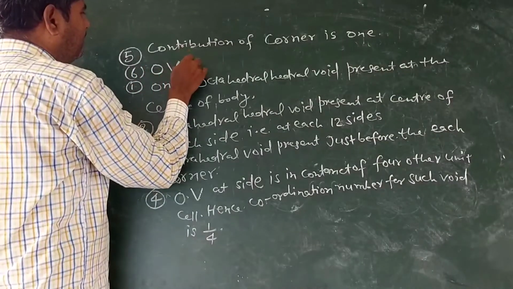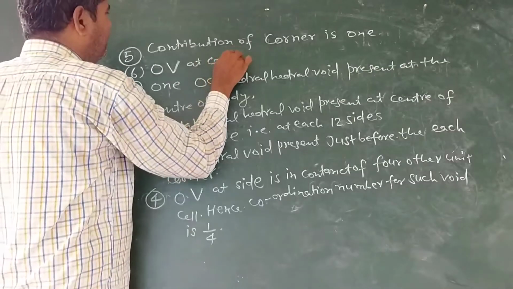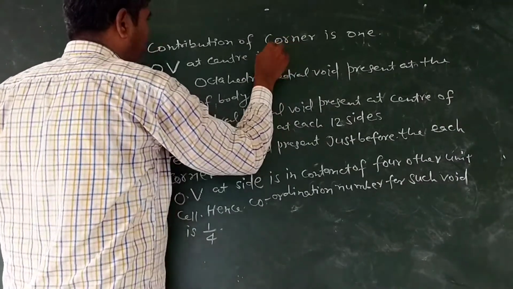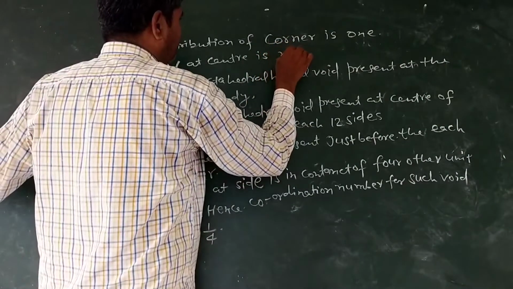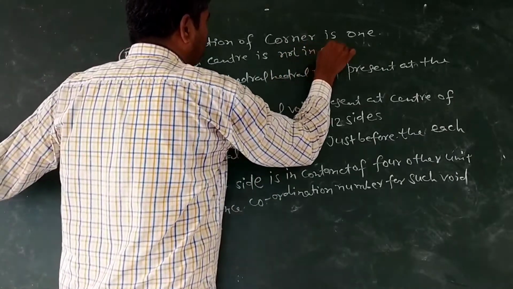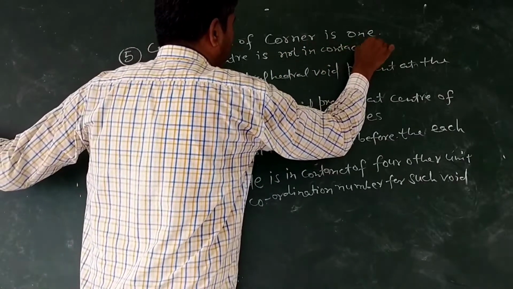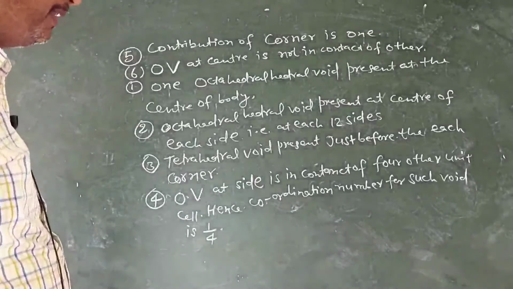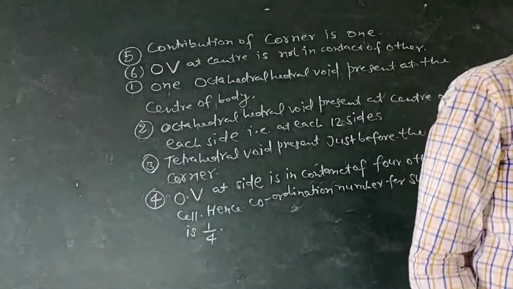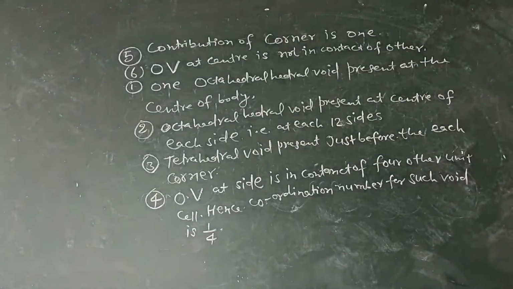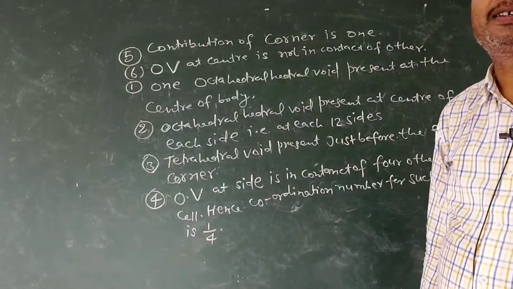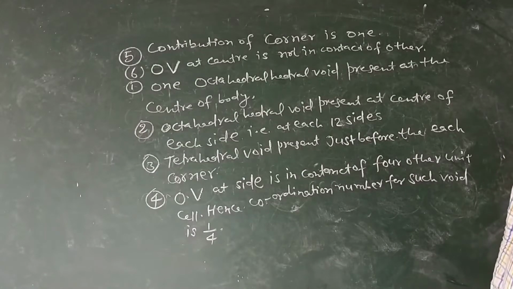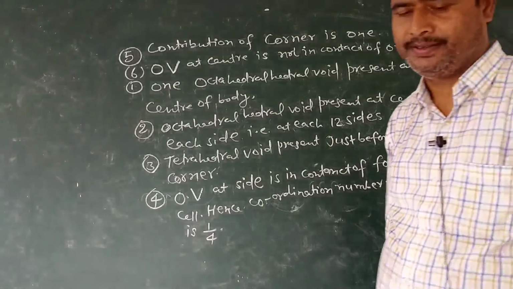OV, octahedral void at center, is not in contact of other. So on the basis of these conclusions, we will find number of octahedral void and tetrahedral void in CCP or FCC.